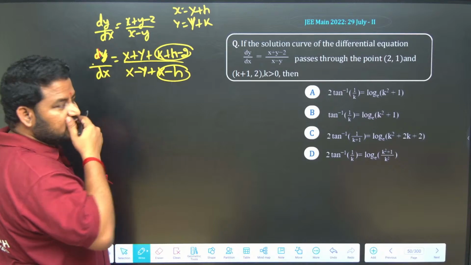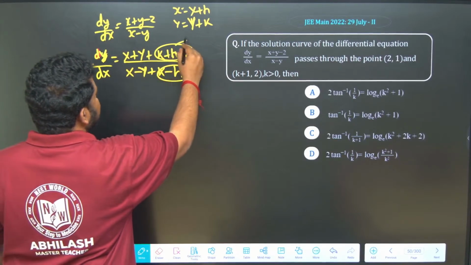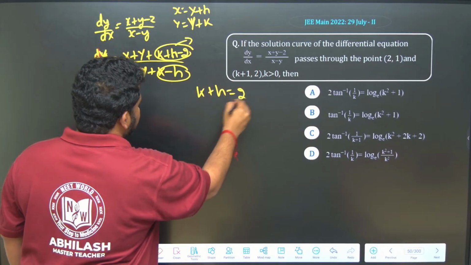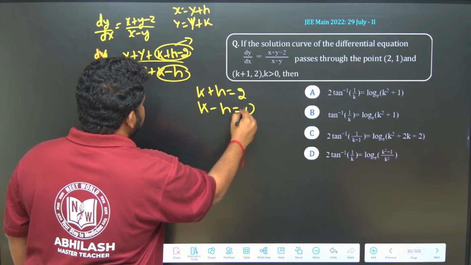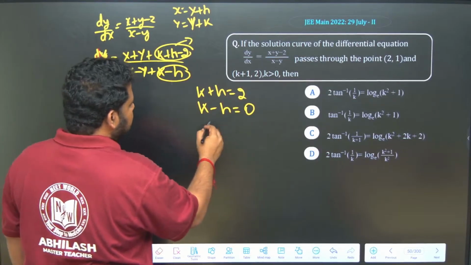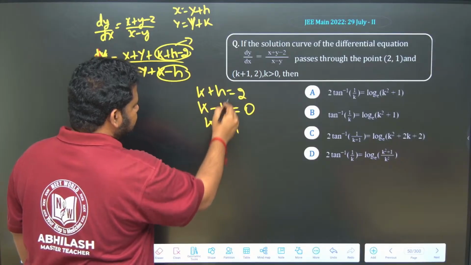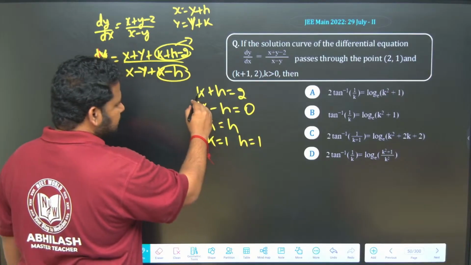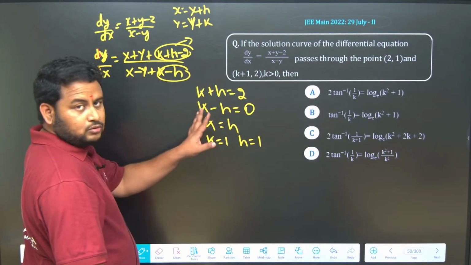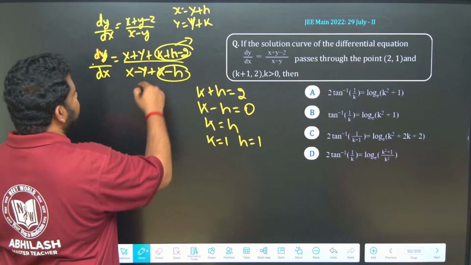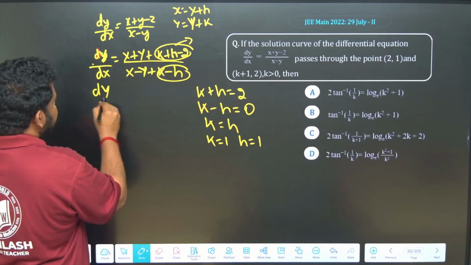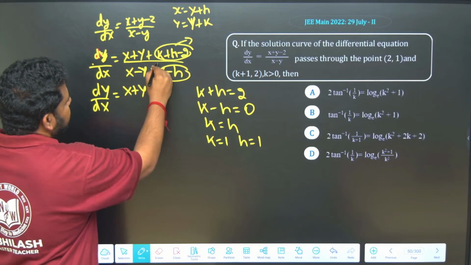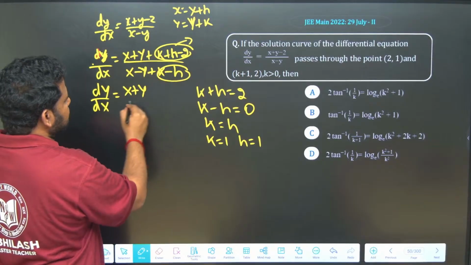So, on solving this, what will I get? h + k = 2 and h - k = 0, so h = k. Then only h + k will be equal to 2, so k = 1 and h = 1. If I put the values here, dY/dX is equal to (X + Y + 1 + 1 - 2)/(...), and 2 minus 2 is 0, no need to write that.